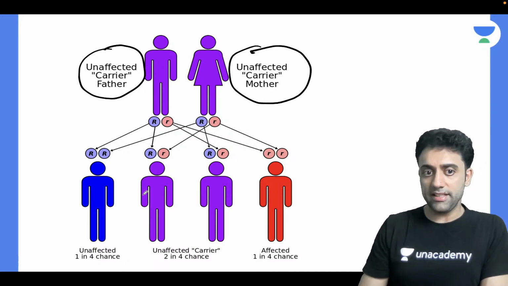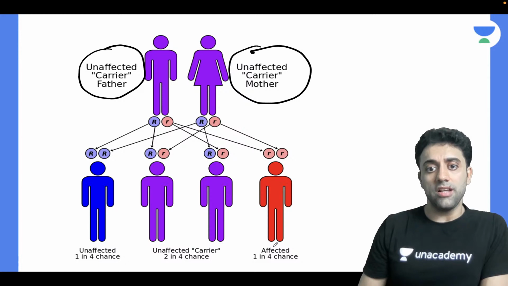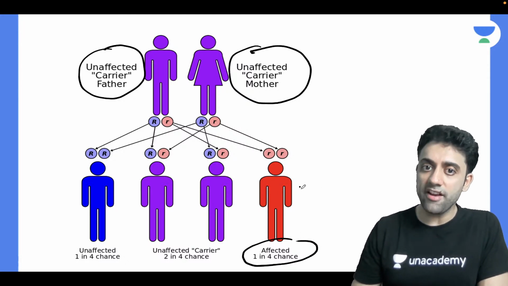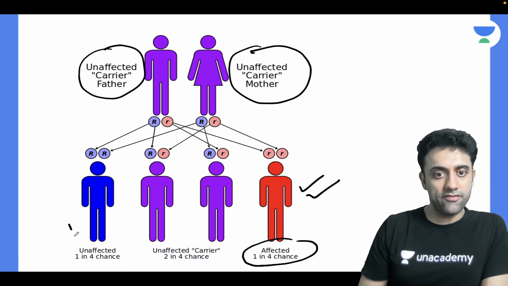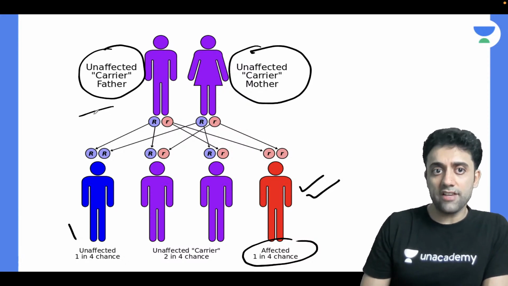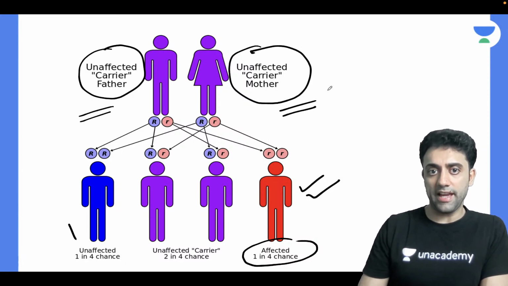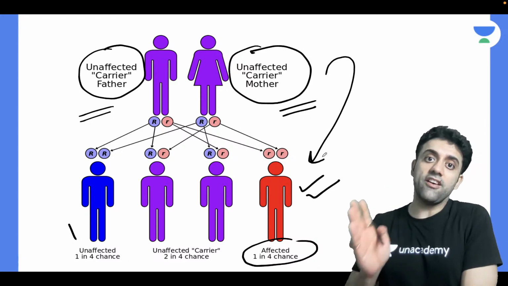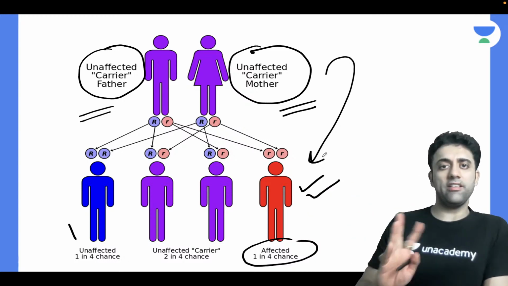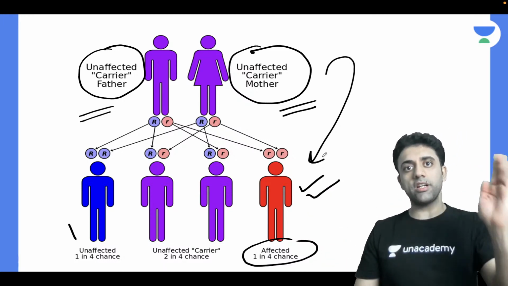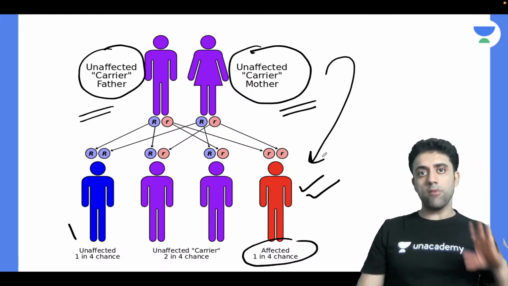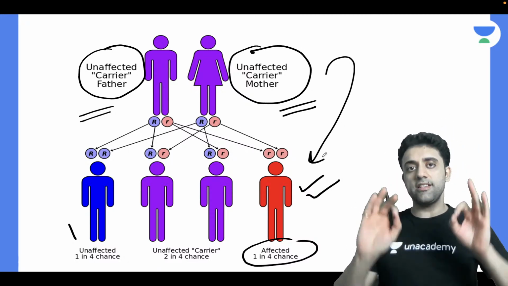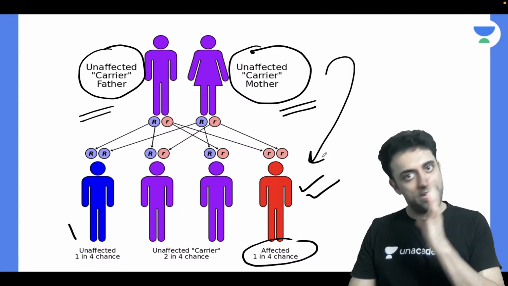Okay, once you make this connection, now what will happen? 1 in 4 means roughly 25%, so 1 in 4 will be an affected child. If there's an unaffected carrier father and an unaffected carrier mother, then 1 in 4 babies will be affected. The details I will tell you later, because there's a separate class explaining what autosomal dominant is, how the chart is formed, what autosomal recessive is, how the chart is formed. At least this much we need to understand, that Wilson disease is autosomal recessive in inheritance.